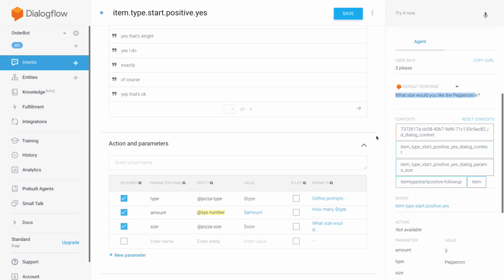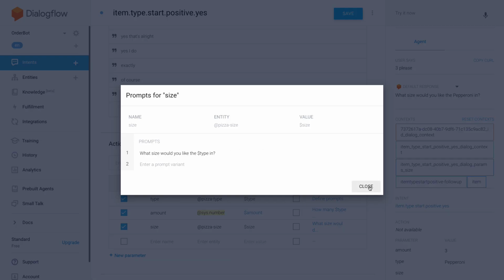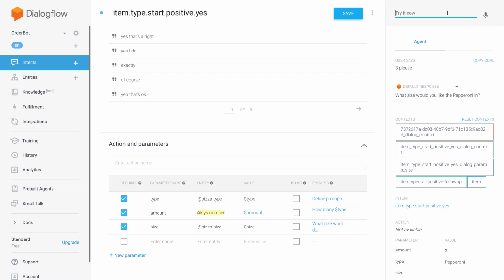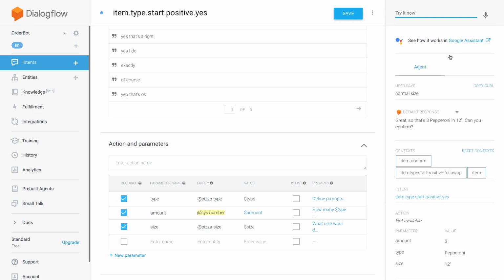It is coming from the prompt here. So it's trying to fill all the slots and the size is missing. So I'm just gonna say normal size. Let's see if that picks it up. It did. Cool. So that's 3 pepperoni and okay, so everything that we just did in this video seems to work as far as I can say.